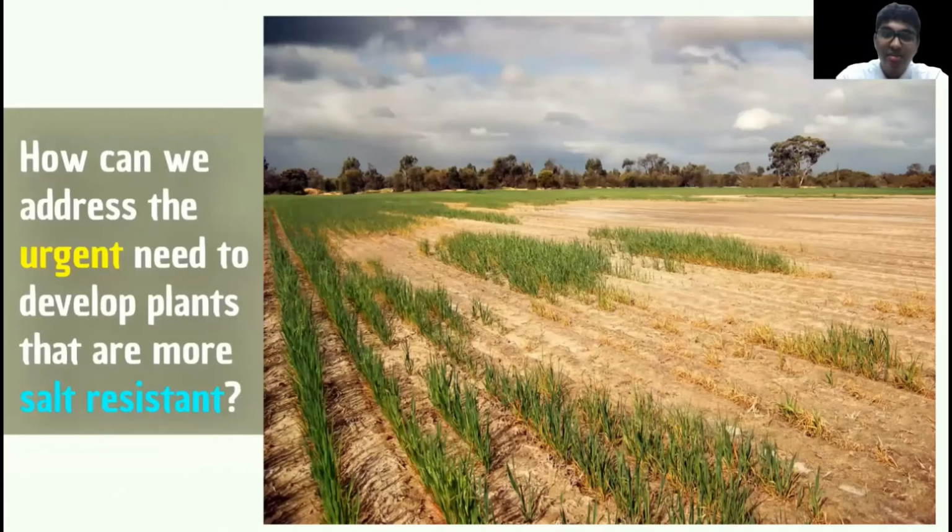Of all cultivated arable farmland on the planet, 23% is composed of saline soils, in which plants experience stunted growth. This reduces crop yield, makes land commercially unproductive for the farmer, and exacerbates problems of food insecurity experienced in third world countries. Worse still, farms that were previously productive are now becoming more saline, especially in deltas and coastal areas due to rising sea levels and periodic flooding. Our project is therefore concerned with addressing the urgent need for developing crop plants that are more salt resistant so as to improve crop productivity.